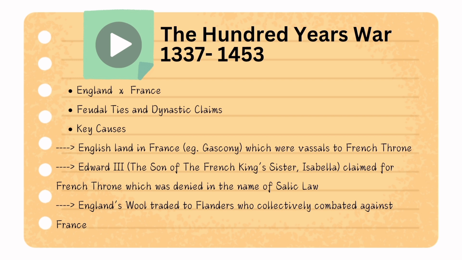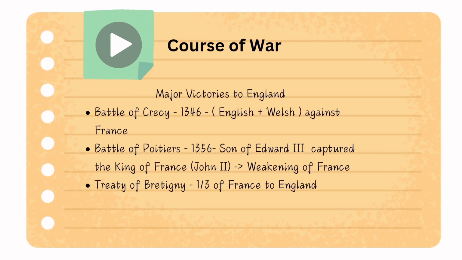What is Salic law? It states that the throne of the French kingdom was not to be given through the feminine line of heirdom. Because Edward's claim was from the sister's side, it had to be denied in accordance with the Salic law, which was in the French kingdom. Also, England's wool was traded to Flanders, who collectively combated against France. Now let us know about the course of war.